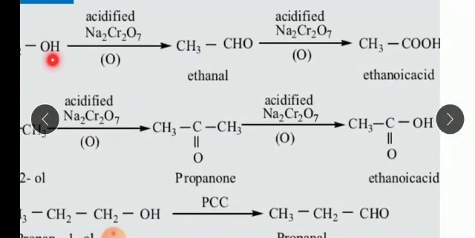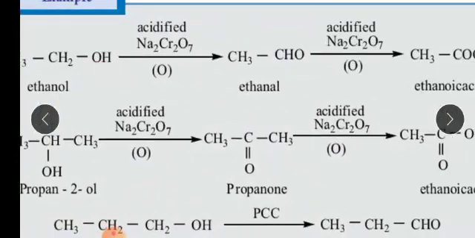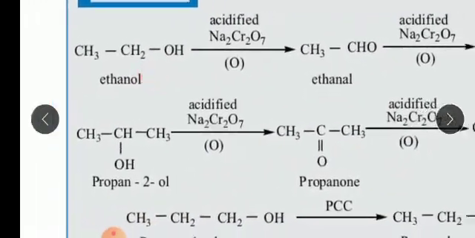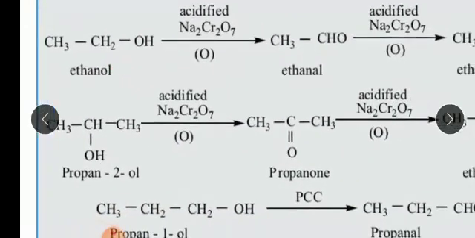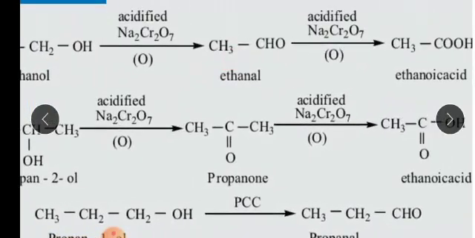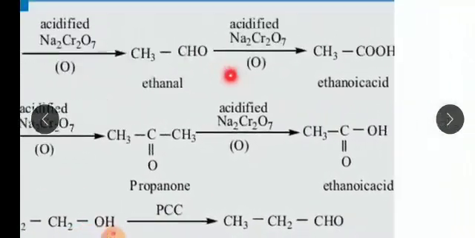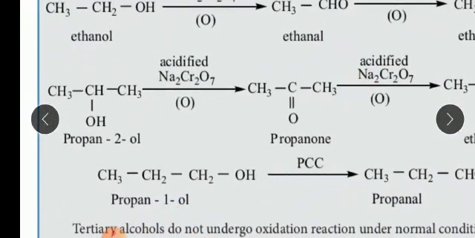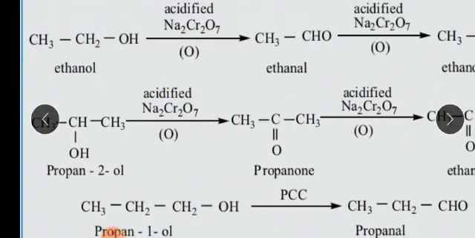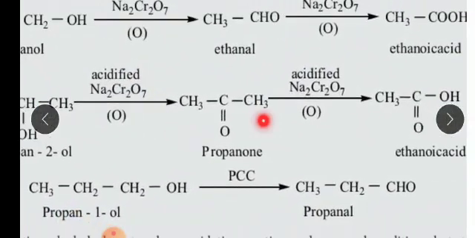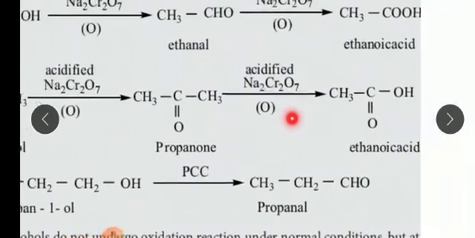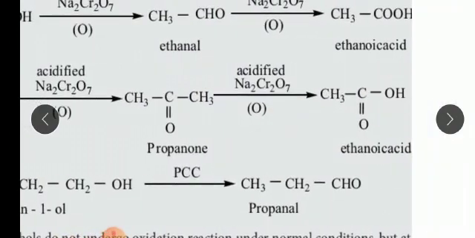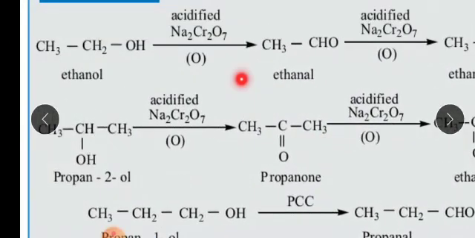So primary alcohol, for example ethanol, undergoing oxidation gives ethanal, acetaldehyde, and then ethanoic acid. And secondary alcohol undergoing oxidation gives ketone, and continuously undergoing oxidation, it gives ethanoic acid. And how does it happen?